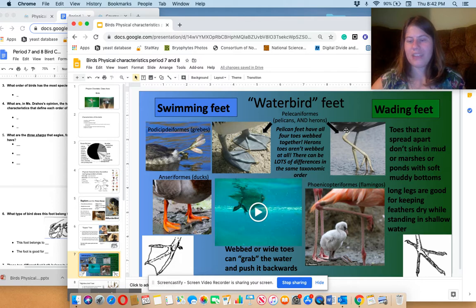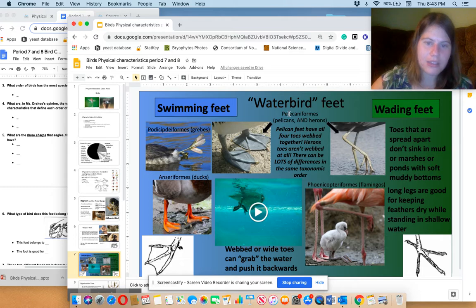And they also have really long legs so that they keep their feathers from getting wet in the water. Yeah, so that's why those toes are spread apart, so they don't sink in the mud or marshes, soft muddy pond bottoms, right? Long legs that are good for keeping feathers dry, stand in shallow water. Yay, reading. I put too much information on this slide.